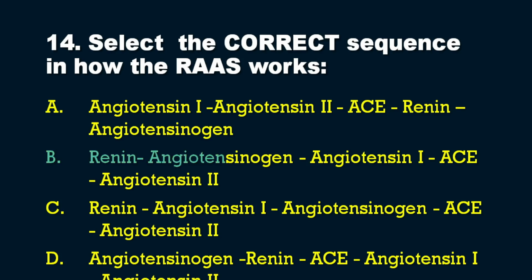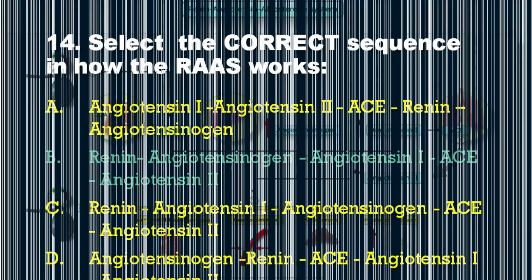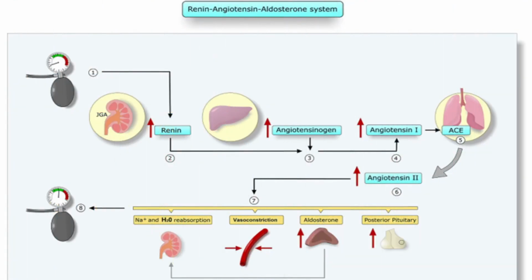The answer for the question I asked is: renin converts angiotensinogen to angiotensin 1, then with the help of ACE, it is converted to angiotensin 2. This is the correct sequence among the options I have given. I will be explaining the RAAS system with the help of this diagram. You can go through this diagram and I'll explain the things from an exam point of view.